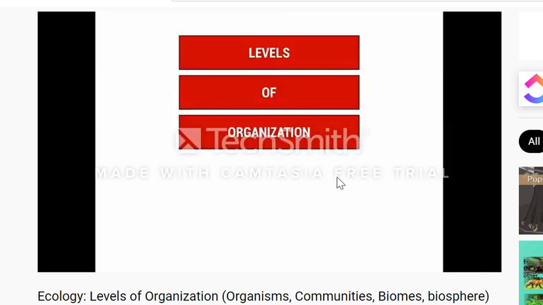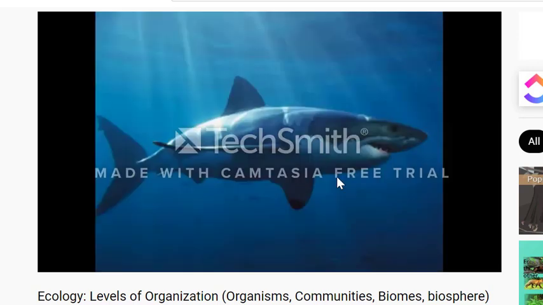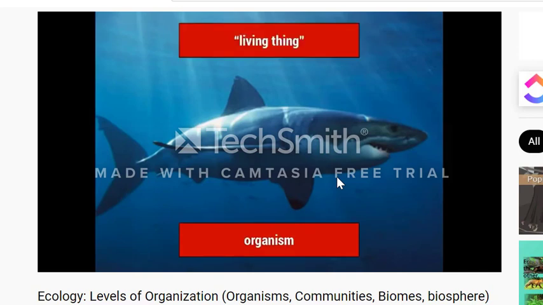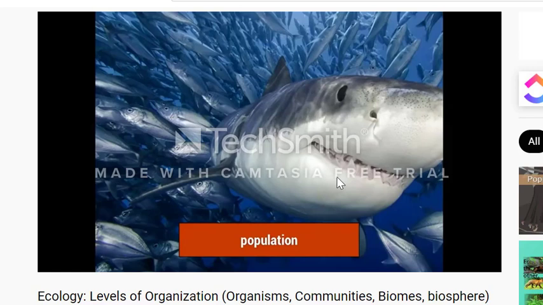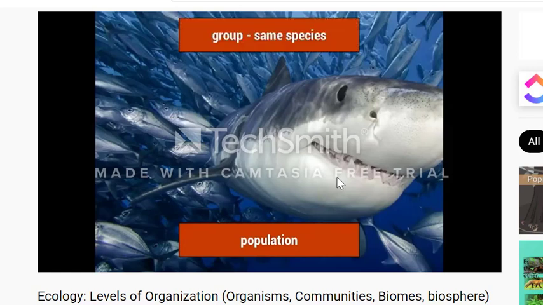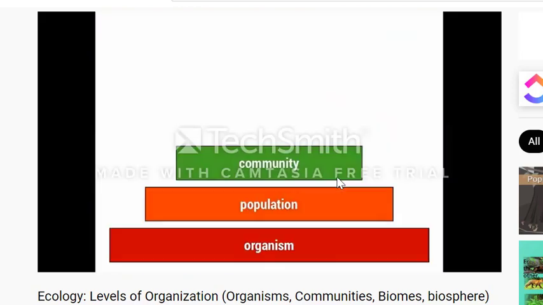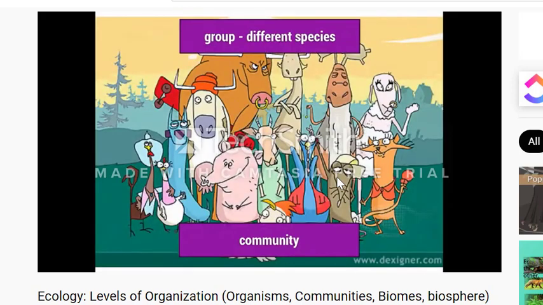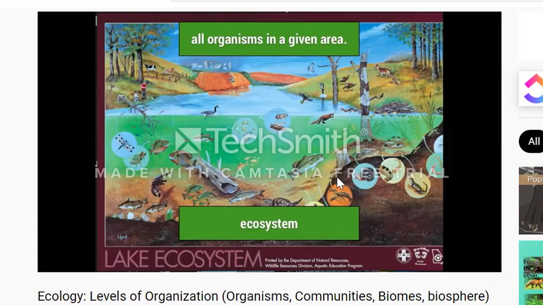Each level of organization is slightly larger than the next. At the smallest level of ecology, you have an organism like this shark. Just to remind ourselves, an organism is any living thing. Just above the organism is a population. A population is a group of animals that are of the same species. So we could ask the question, which animal in this picture is not part of the population? The shark, obviously, is the animal that does not belong in this picture. A community, on the other hand, is also a group of animals, but also includes different species. The next level of organization in ecology is the ecosystem. An ecosystem, such as this lake ecosystem, is all the organisms in a given area.